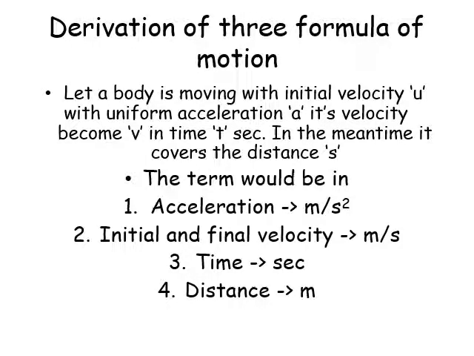Let us see the derivation of the three equations of motion. Let us consider a body moving with an initial velocity U and uniform acceleration A. Its velocity becomes V in time t seconds. In the meantime, it covers distance s. The unit of acceleration is meter per second square, initial and final velocity are in meter per second, time is in second, and distance is in meter.